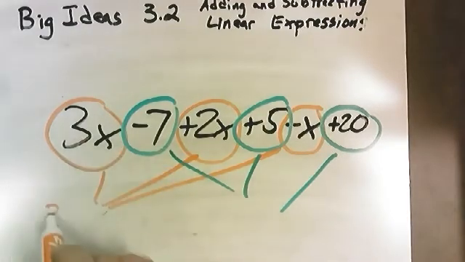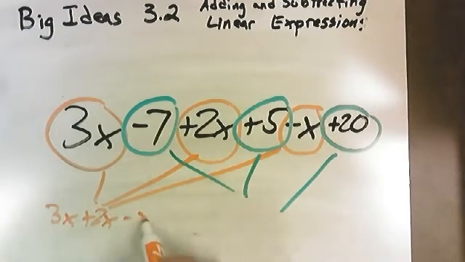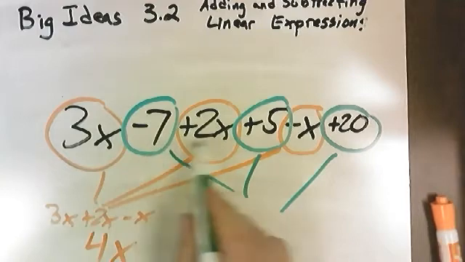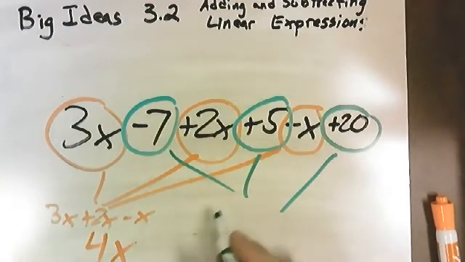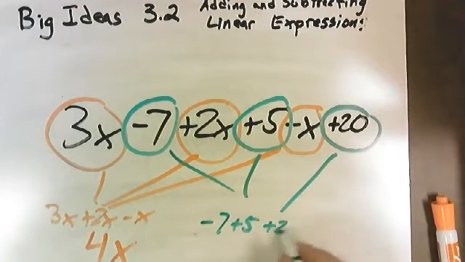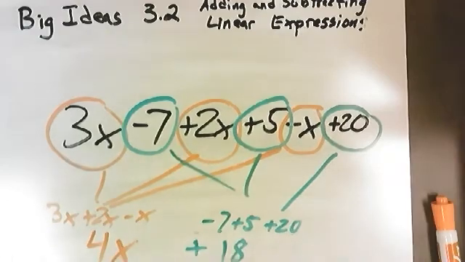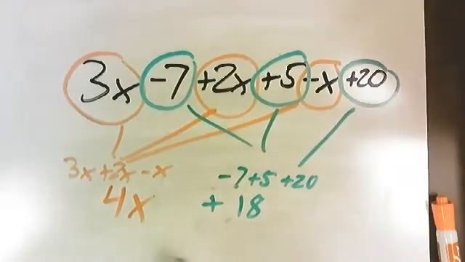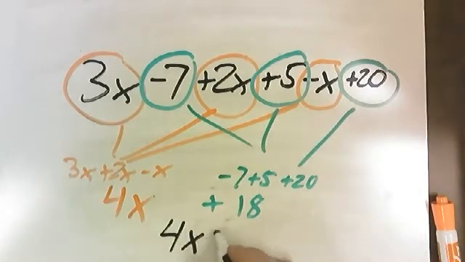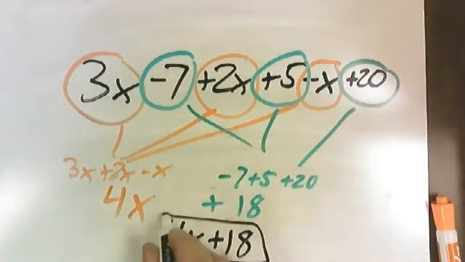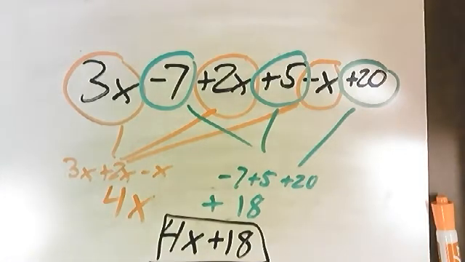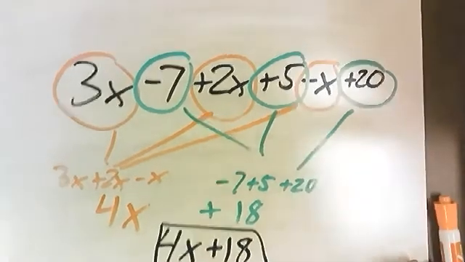So the first group, 3x plus a 2x minus x. When we combine that, that's 5x minus x. That's going to be 4x. And then the other ones, we have a -7 combined with a positive 5 is a -2. And then we're going to be adding 20 to -2. So that's going to give us a positive 18. So our final answer, when we combine all of these like terms, we get 4x plus 18. When we combine all of those terms together, just like the Sneetches, the groups were separate.